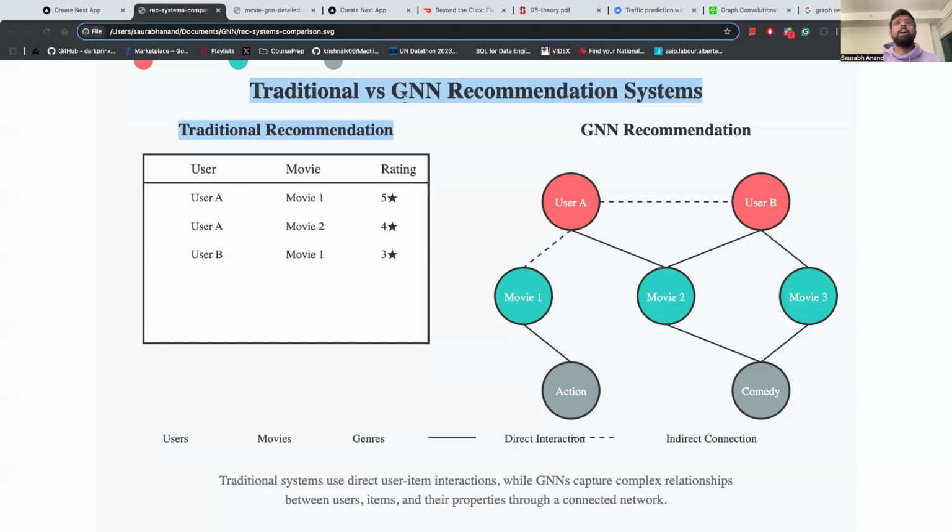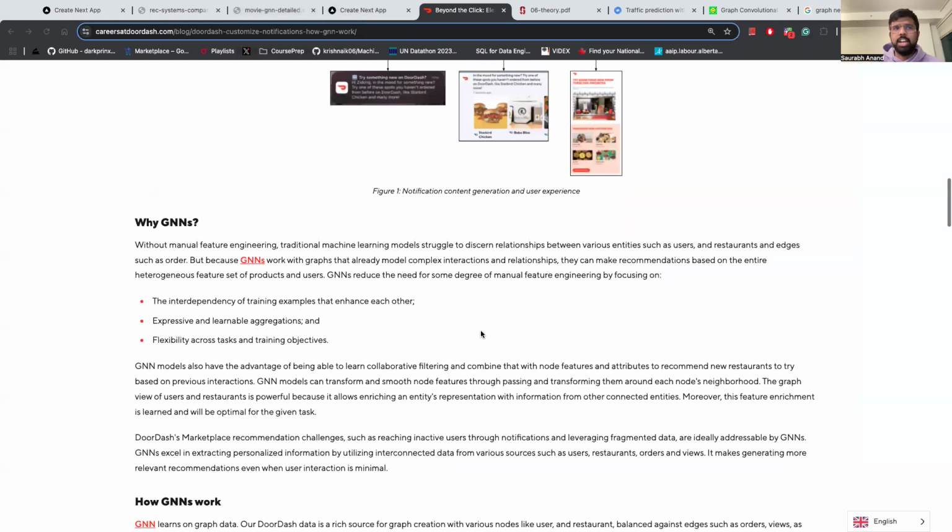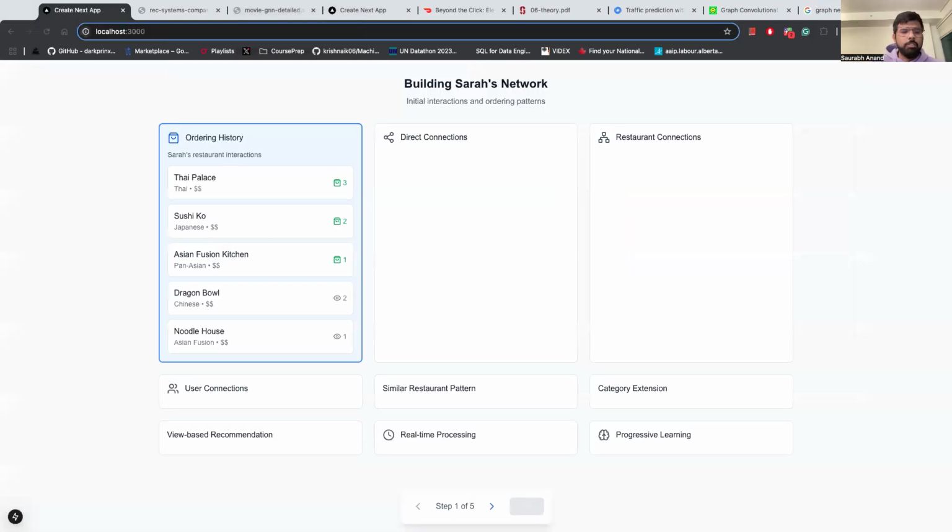And now we'll jump into the blog to understand how GNNs are being used at DoorDash. For this, I've developed an interactive visual using JavaScript for your understanding, right? So let's see what's happening here. First, what will DoorDash do for any customer? It'll start building a profile for Sarah.